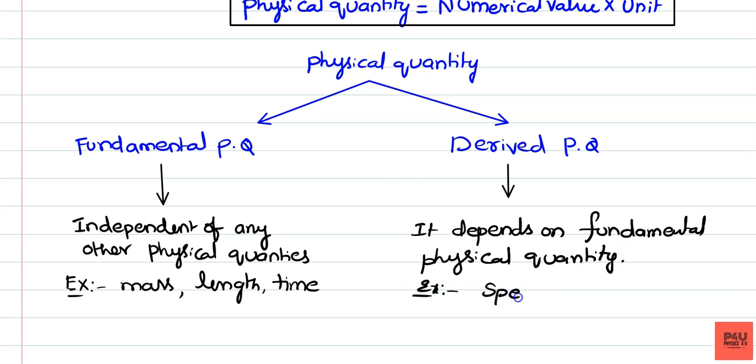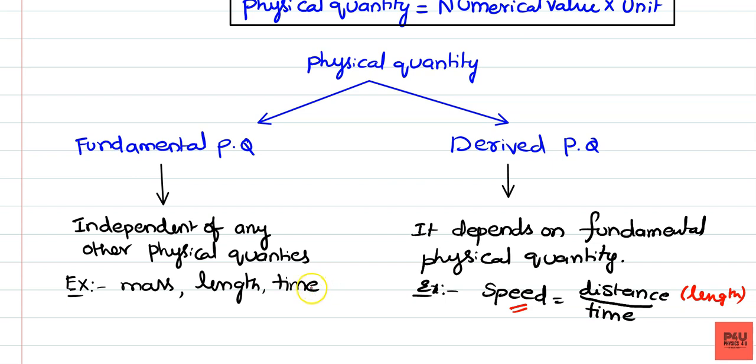We know speed is equal to distance upon time. Here distance is nothing but length, and time is a fundamental physical quantity. So we can say that speed is a derived physical quantity which depends on the fundamental physical quantities, distance and time.